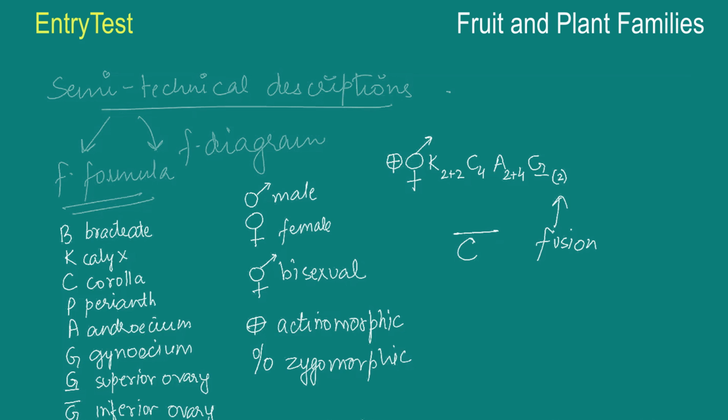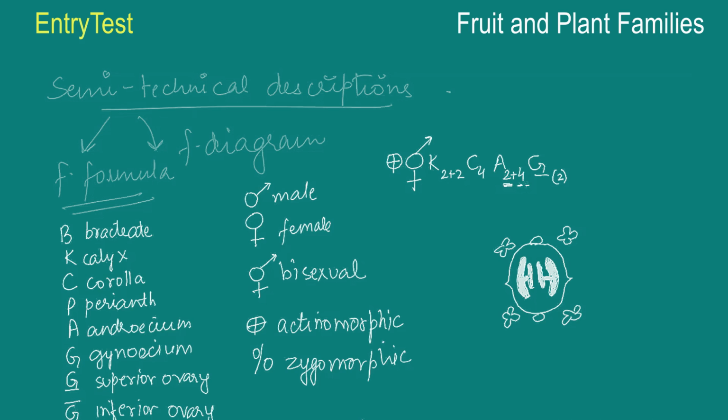You are going to start with the ovary in the middle. So we know that there are two ovaries and they are fused together. So we are going to make it like this and cover it like this. Next thing we know is about the anthers. Can you notice 2 plus 4? That means we are always going to start from the outer one, that is 2 over here. So outside there are 2, and inside that there's another layer of 4 stamens. So we're going to draw the innermost ones, and then we draw the outermost one. So I hope you can relate to this 2 plus 4 now.